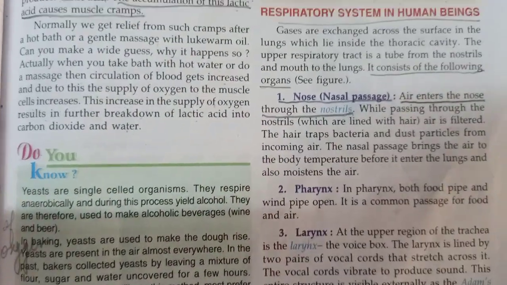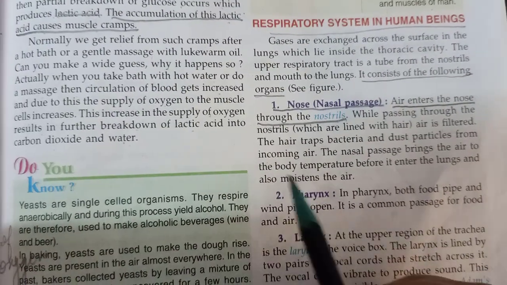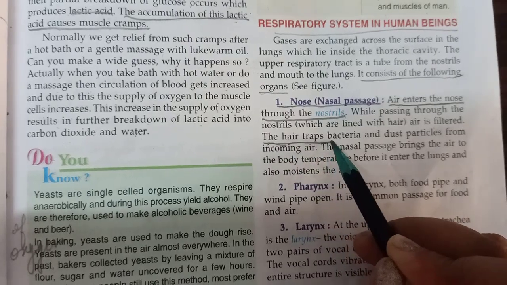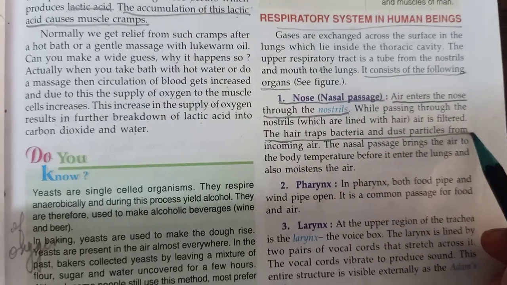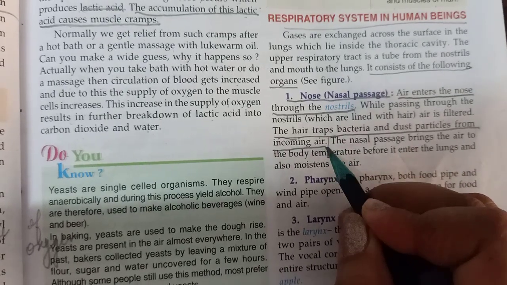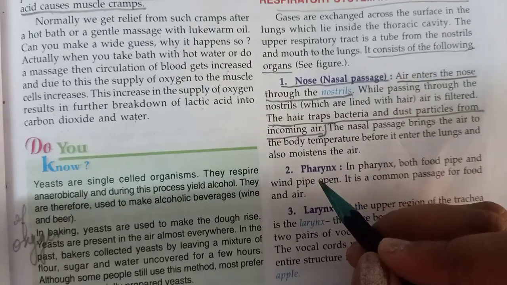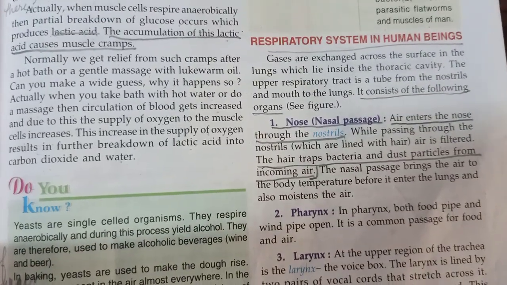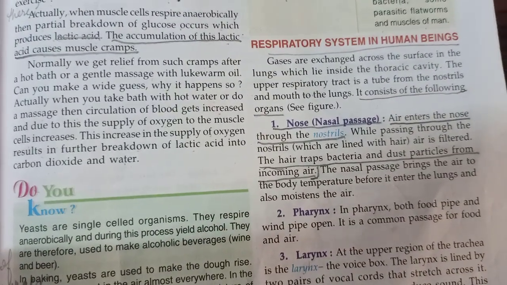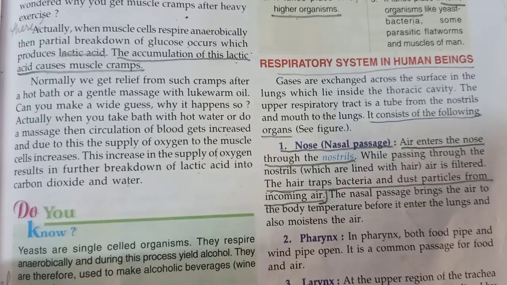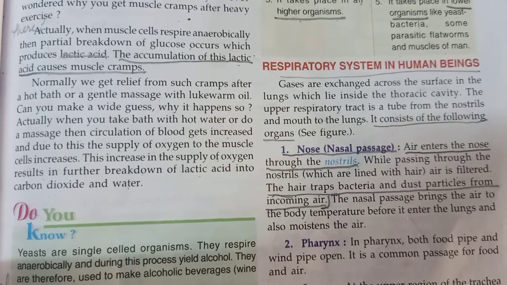All the dust and bacteria are filtered here, and the hair traps bacteria and dust particles from incoming air. Because of this, the dust particles do not enter inside the body, and these hairs trap the bacteria, germs and dust particles in the nostrils only.